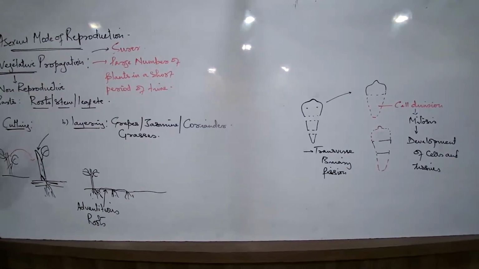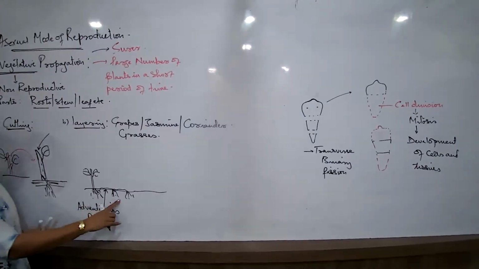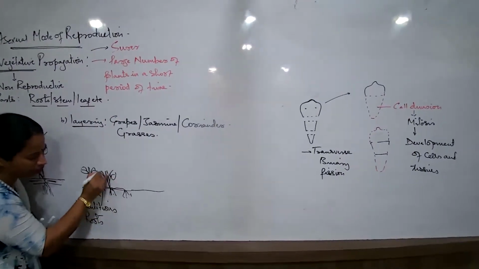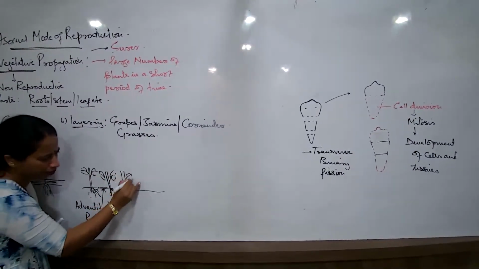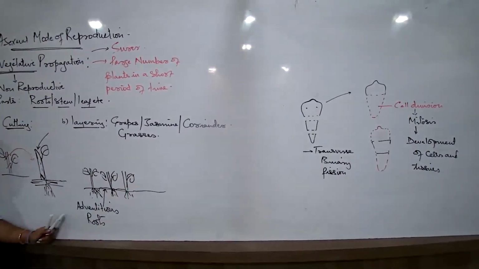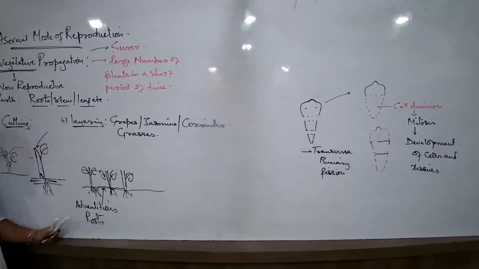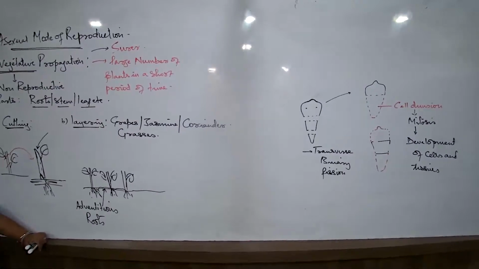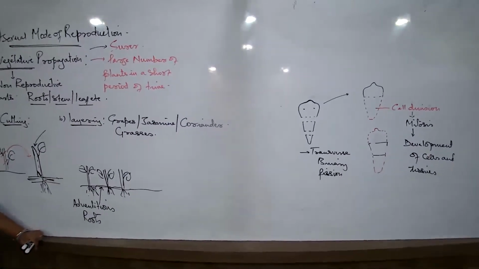Developing over the soil, spread up over the soil, and then start developing. And after a particular period of time, again, another new set of plants developing from here. Is this process very fast? Yes, very fast, rapid. In a very short period of time, large number of plants can be formed.